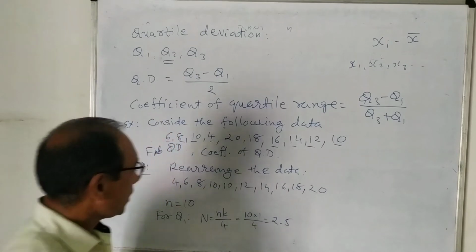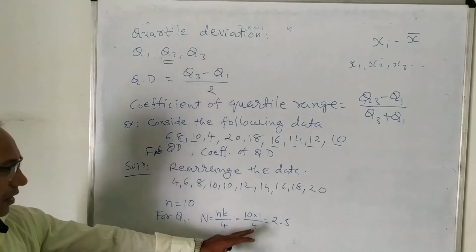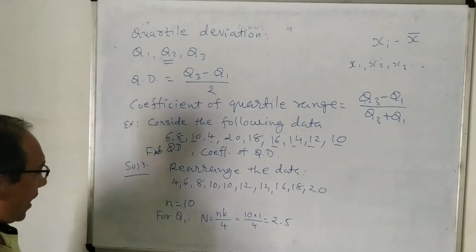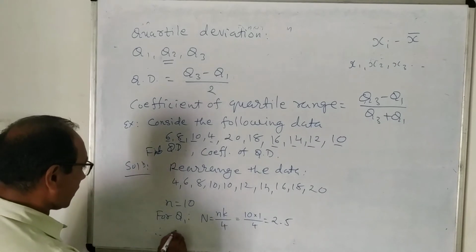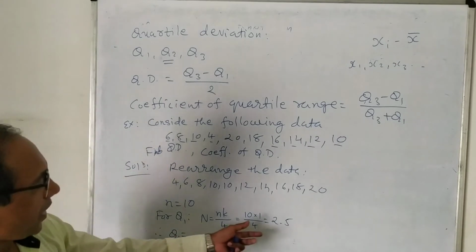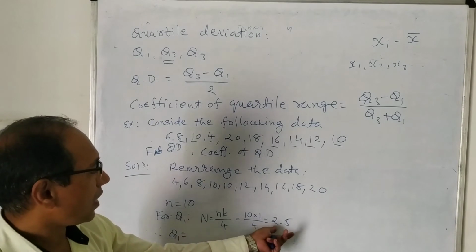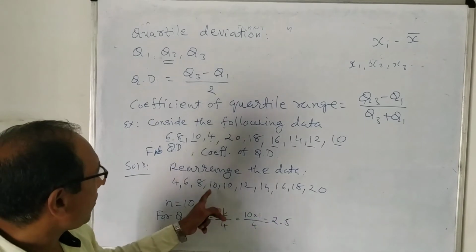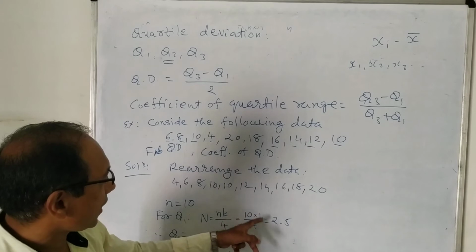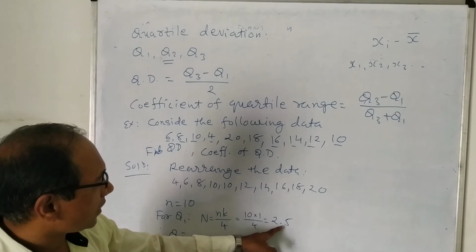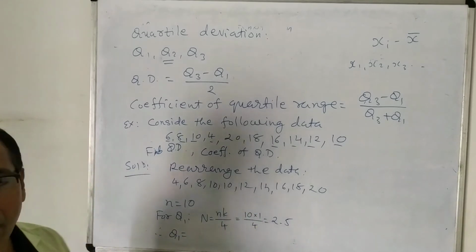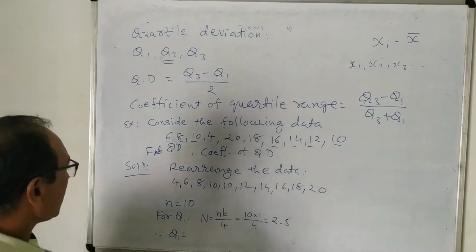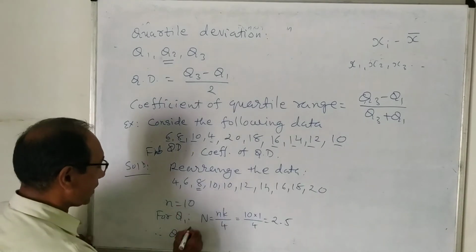So this is a non-integer. It is not an integer. Therefore, Q1 will be the value of x which lies at the place of the next integer after 2.5. After 2.5 the integer is 3. So we will find the value at the third place, and it is 8.